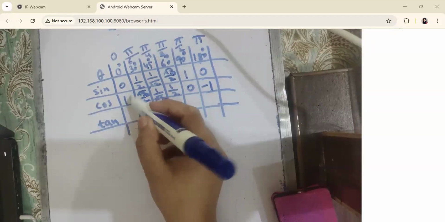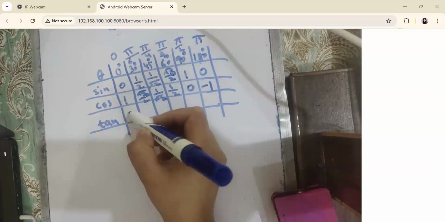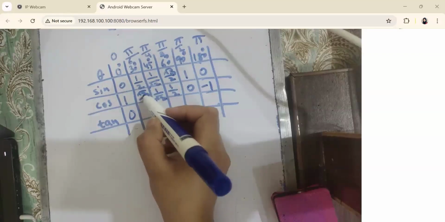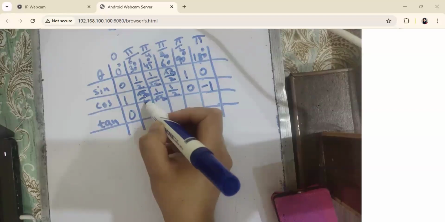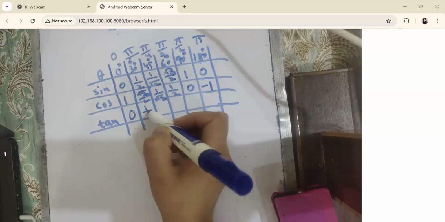And for tan, you just have to divide these values, because tan is equal to sine over cos. So 0 over 1, what would be the value? 0. 1 over 2 divided by square root 3 over 2, what would be the value? The 2s cancel, giving 1 over square root 3.